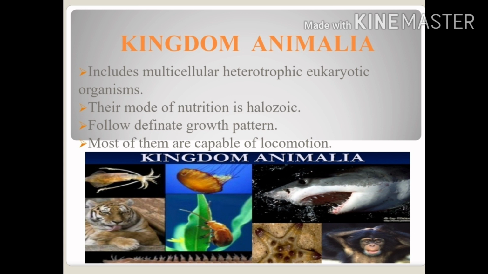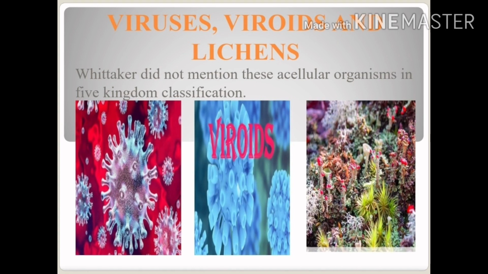So now moving to the next topic, that is viruses, viroids and lichens. As we have already studied the five kingdom classification given by R.H. Whittaker, these are organisms that do not come under the five kingdom classification because they do not show such features to be put in any of the kingdoms given by R.H. Whittaker. So let's study the features of viruses, viroids and lichens. Let's start with the viruses first.